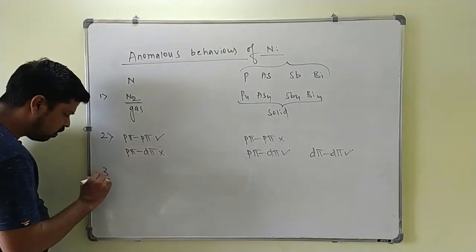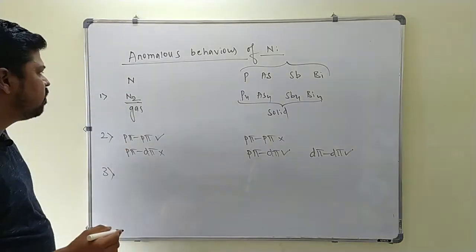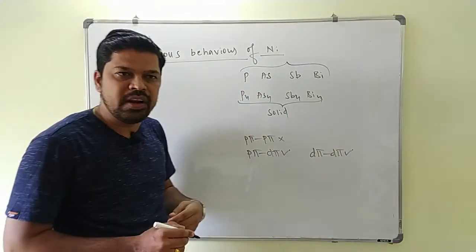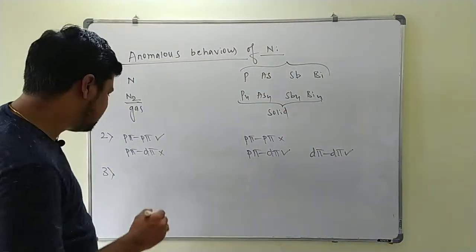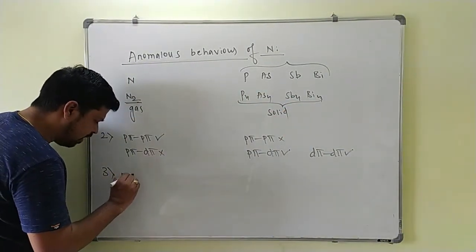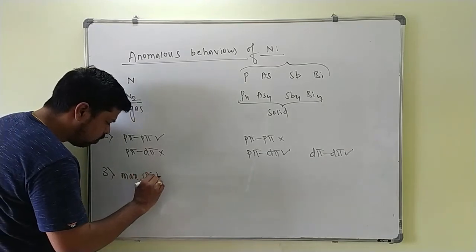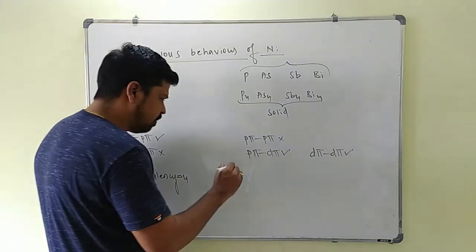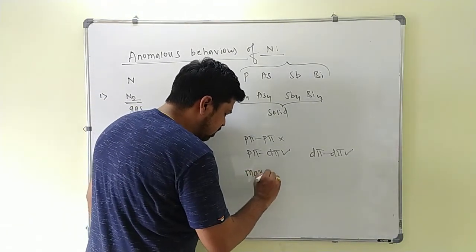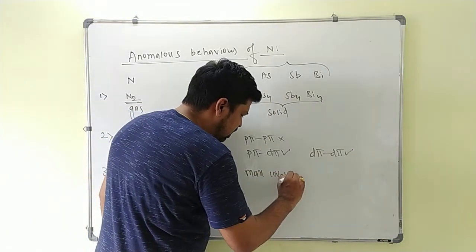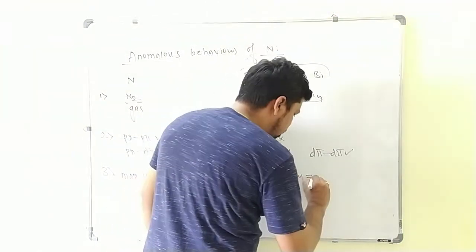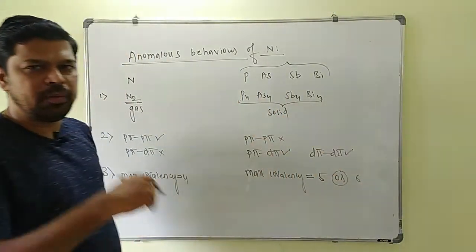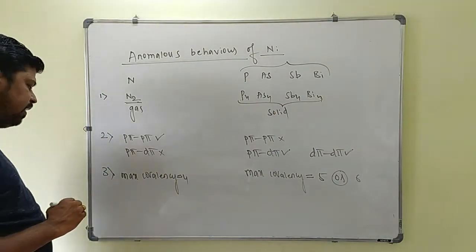Next point, the maximum covalency of nitrogen is 4, but these elements can extend their covalency to 5 or 6. So the maximum covalency of nitrogen is 4 here, but in this case the maximum covalency of these elements may be equal to 5 or 6 due to the presence of vacant d orbitals. They can extend their covalency.